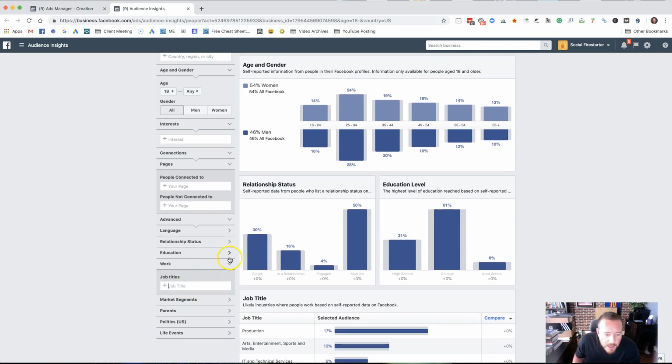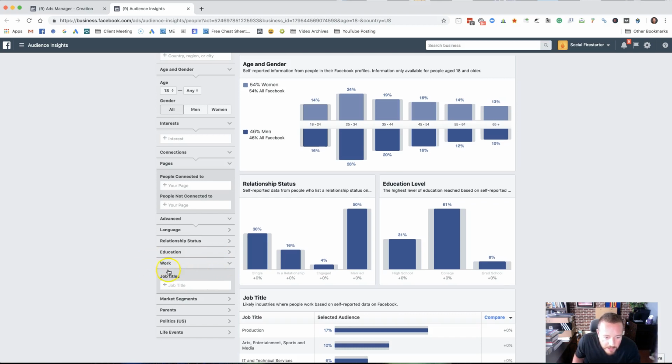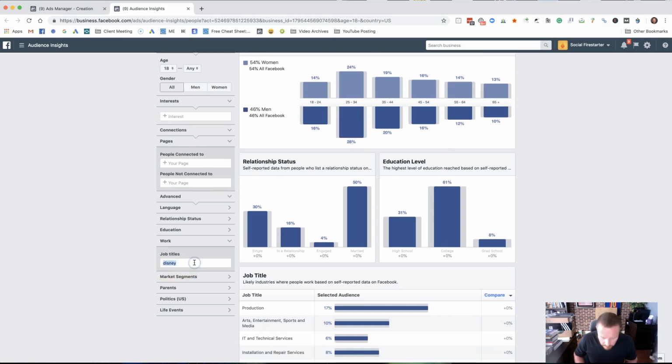Okay, so Facebook, I apologize. Facebook's changing this all the time. Let me see if anything shows up for Disney. I don't know if it does. It doesn't look like it does. All right, change of plan. Yeah, see, you can only do job title now. You can't do location. All right, so there's a different way to do this then, and it's not that difficult. Disney's an easy one, so I'm going to go with something else.